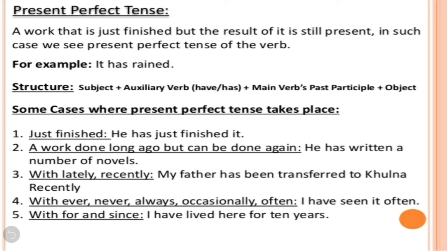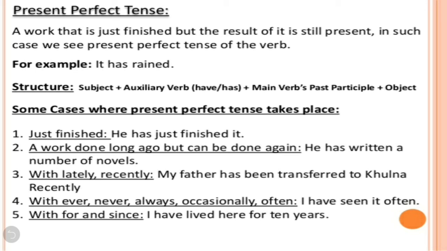Now the next is present perfect tense. A work that is just finished, but the result of it is still present. In such case, we see present perfect tense of the verb. So what is present perfect tense? A work that is just finished, but the result of it is still present. In such case, we see present perfect tense of the verb. And the example, it has rained.